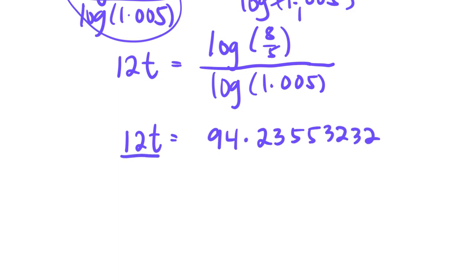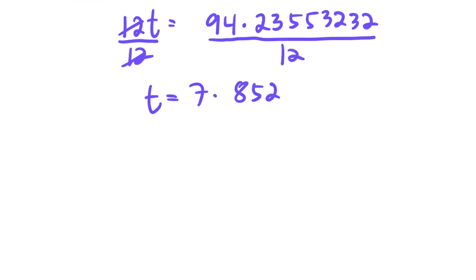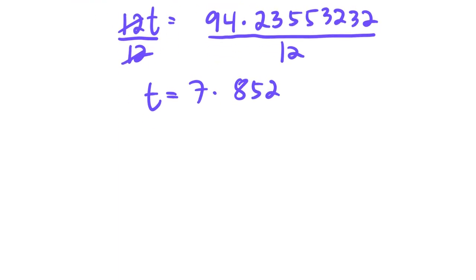Since we're going to be finding t in here, we have to divide both sides again by 12 to isolate t in here. And t now is going to be 7.852. Okay, so if we're going to put this into its final answer, this is going to be the year already. So that's going to give you 7 years.